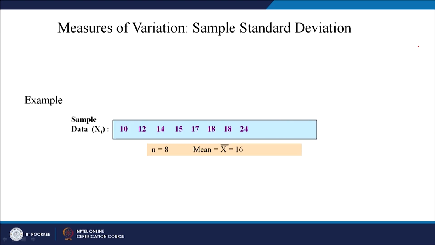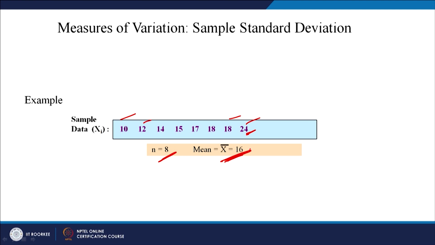So, let us calculate the standard deviation. You have got 8 data points: 10, 12, 18, and so on, and the final one is 24, right. So, n is 8, and the mean is 16. You just add all these values and divide by 8, and you get a mean of 16, right. Now, how would you proceed?